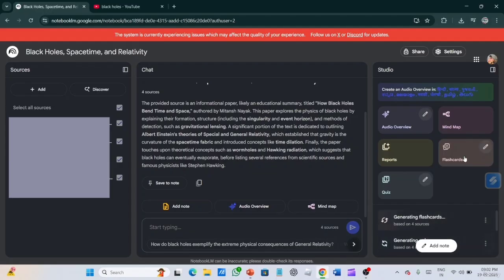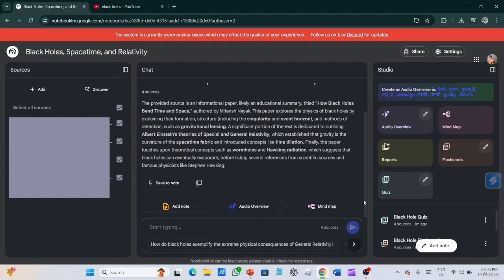So for this video, I'm also generating flashcards from it. As you can see in the bottom right column, all the things are put on generation. After a few minutes, I think 10 to 15 minutes, it will be completely generated. So let's wait till then while it is generating.